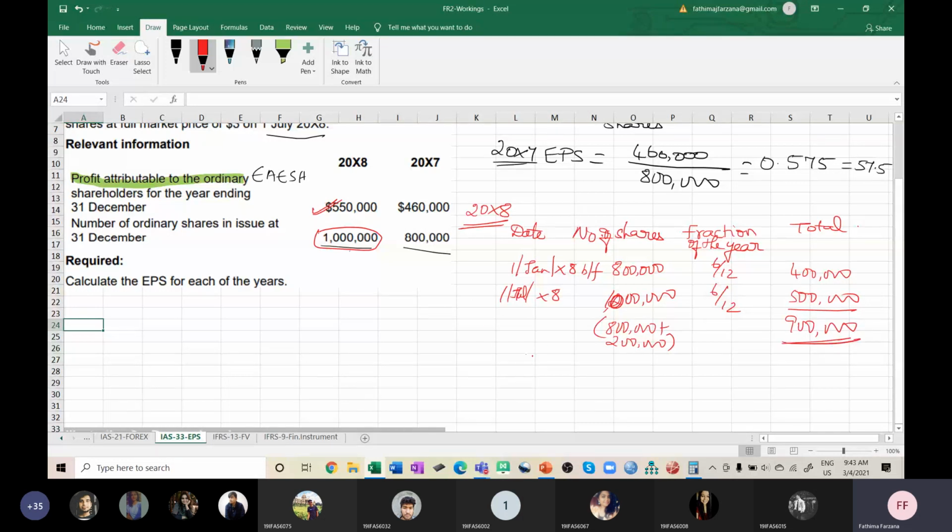So EPS is equal to 500 over 900, same only, I'm putting in the format. Why? Because this format will be used throughout this chapter. So which is equal to 0.61, 61.1 cents. Or cents you can write and cancel, anything is fine. I think the same thing only, but I wrote it in a format which will be very easy because we are starting with bonus shares.